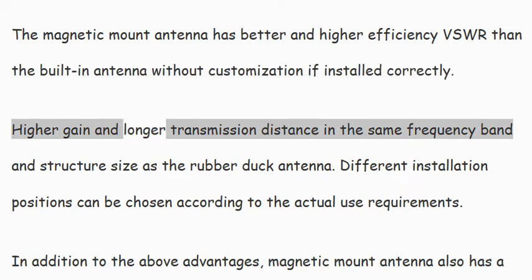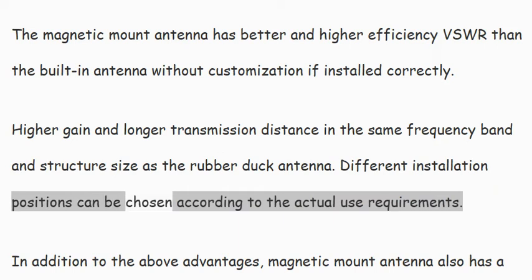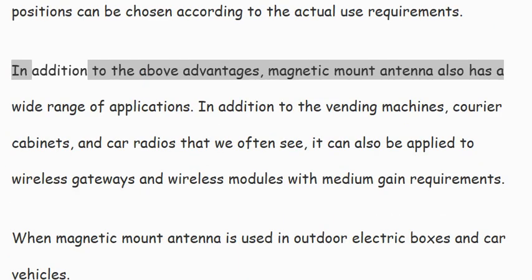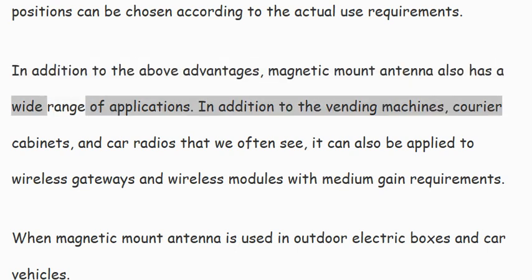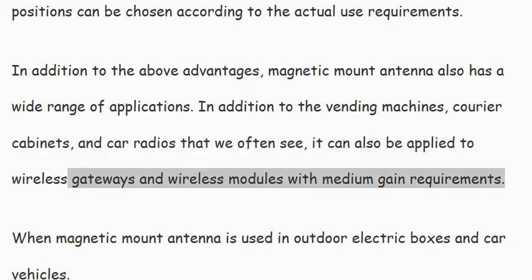It has higher gain and longer transmission distance than the rubber duck antenna in the same frequency band and structure size. Different installation positions can be chosen according to the actual use requirements. In addition to the above advantages, the magnetic mount antenna also has a wide range of applications. In addition to the vending machines, courier cabinets, and car radios that we often see, it can also be applied to wireless gateways and wireless modules with medium gain requirements.